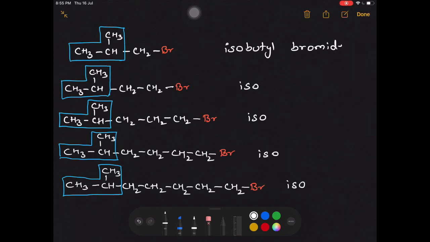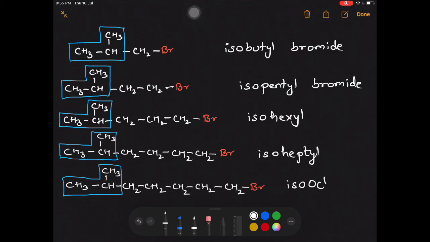Check the next one. It's called isopentyl bromide. Go for the next. It is isohexyl. The next one is called isoheptyl. And the last one is called isooctyl. And all these are bromides. Now what I have written is the common nomenclature, or we call it the trivial nomenclature.